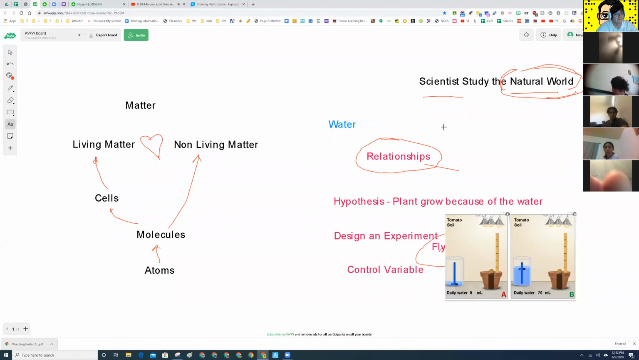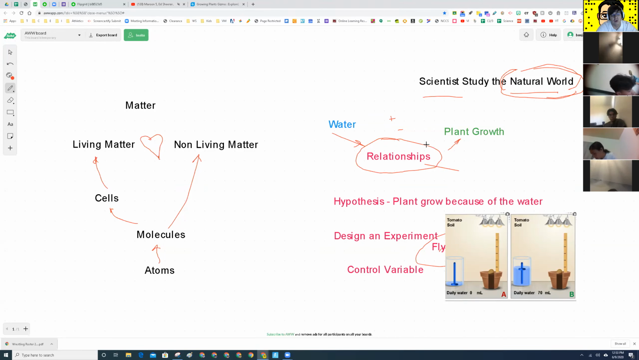Plants. Plant growth. Very good, right? So the relationship that we are studying is how water is affecting the what? Plant growth. And what kind of relationship do you think this is going to be? Is it going to be a positive relationship or a negative relationship? Is it going to help it grow or not? Positive. It's going to be positive, right?